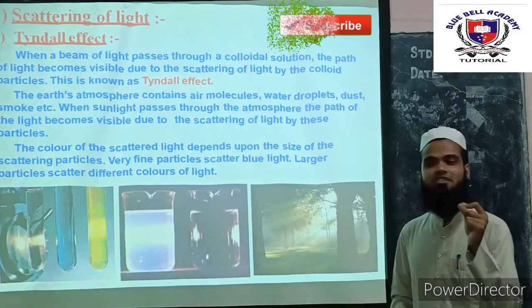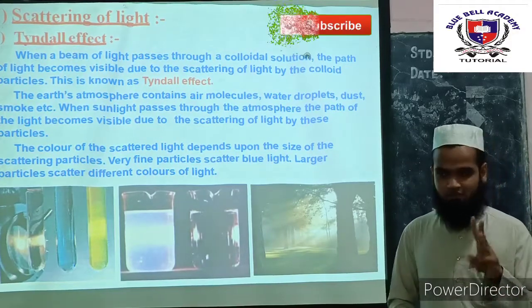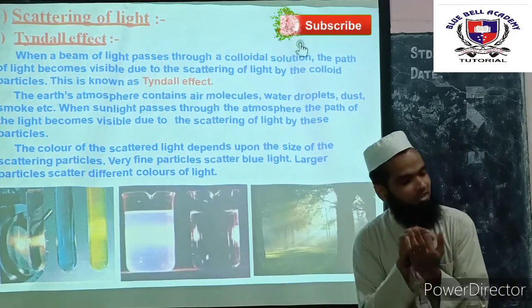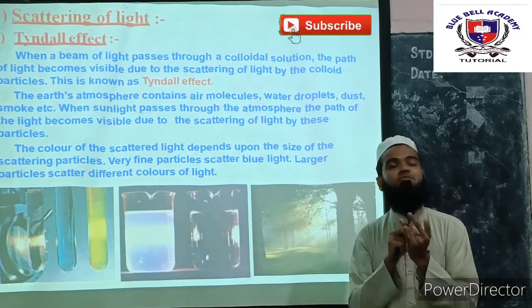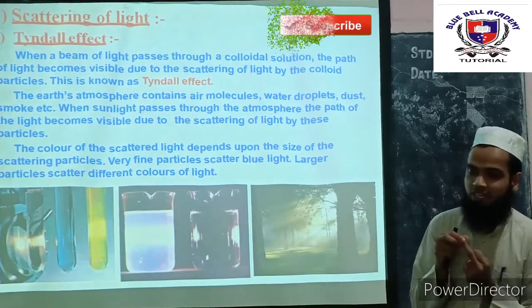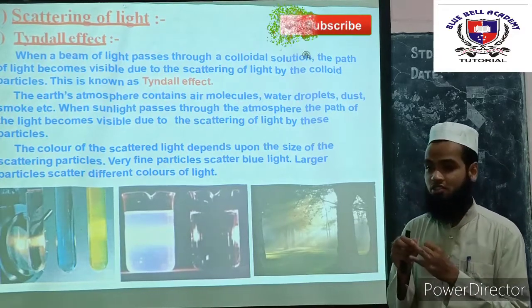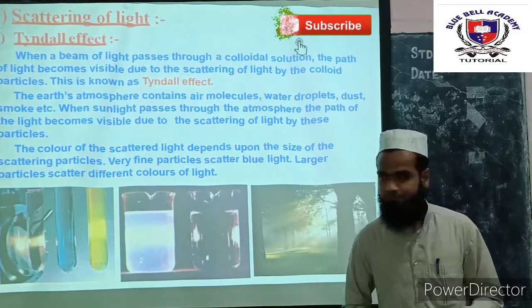If the particle size is medium, then it scatters red light. If the particle size is very large, then it scatters all the light, in the sense that it scatters white light. Remember the difference between these three sizes of particles. If the particle size is very small, it scatters blue light. If the particle size is medium, it scatters red light. If the particle size is very large, it scatters all light, that is, white light.